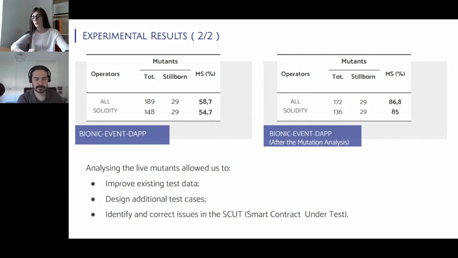And we saw that in such a case, the developer got a bit confused. In fact, in a couple of tests, they were exercising the wrong require statement within the contract. This was particularly interesting because it's a fault that might be a bit difficult to find within a test suite. So this was particularly useful.